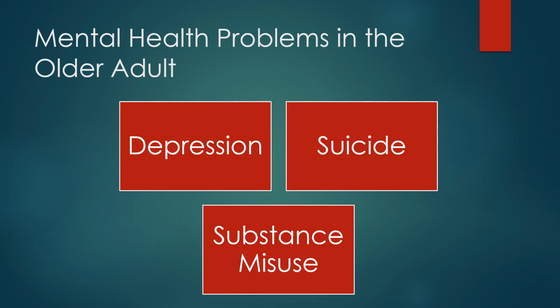As people age, so do the people around them. Friends and loved ones start to die, there's less socialization than there once was, and oftentimes older adults become isolated as they have to depend on others to get them from place to place. All of this can cause mental health issues in the older adult.